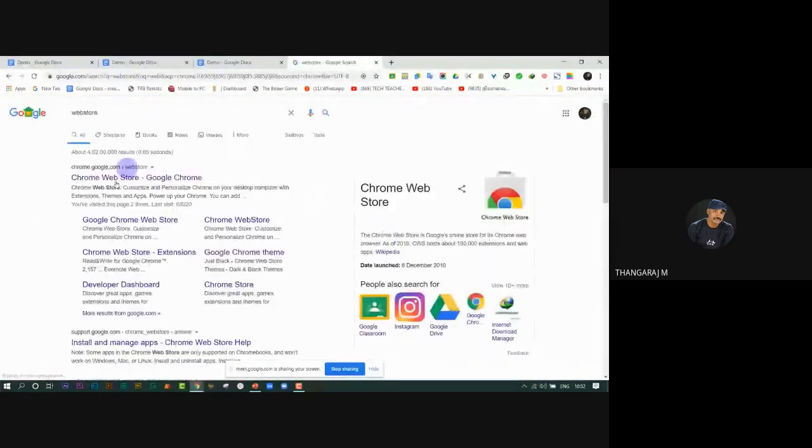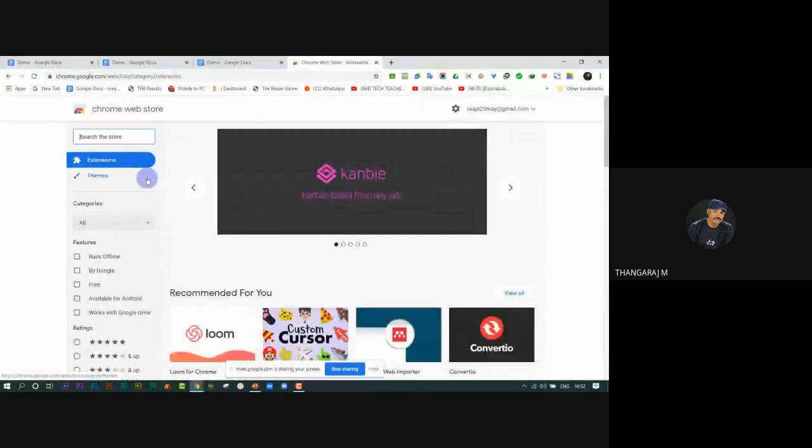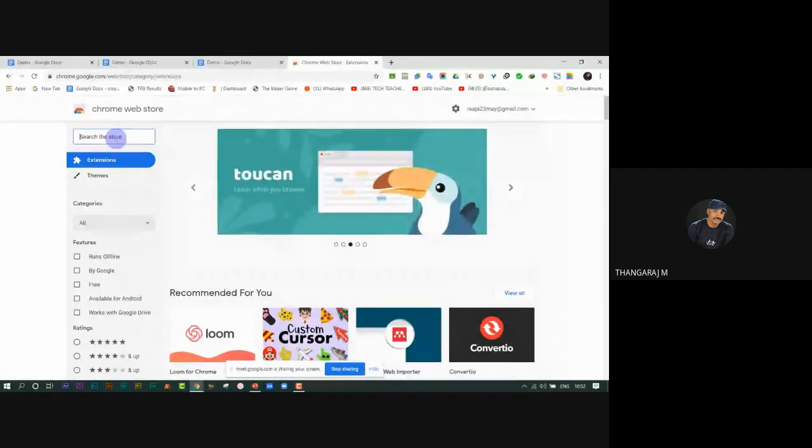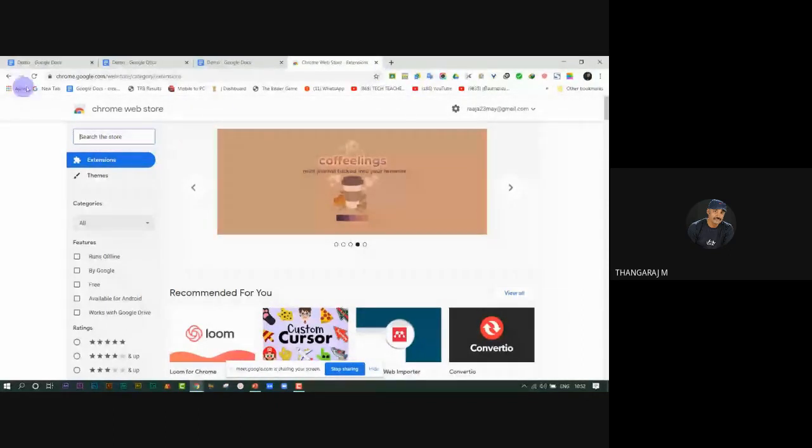The first one that appears is the Chrome Web Store. Then open it. Search the web store. This is the Share to Classroom extension.